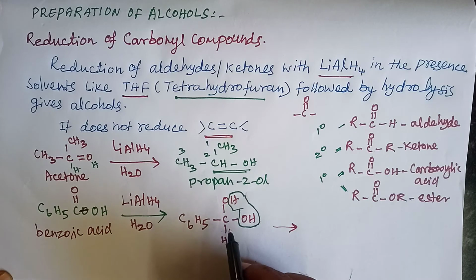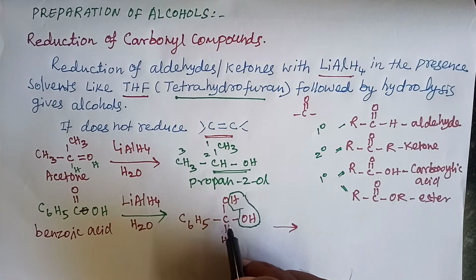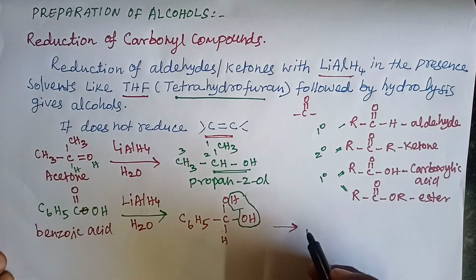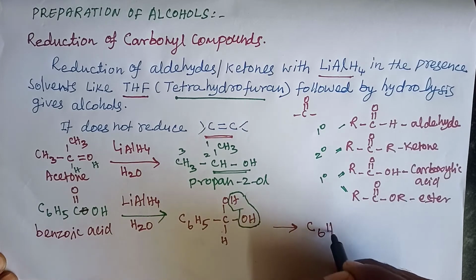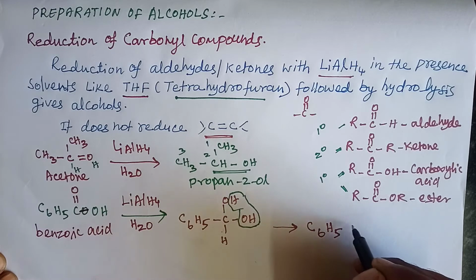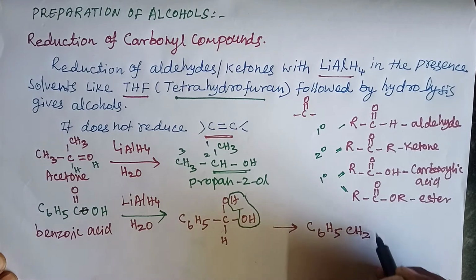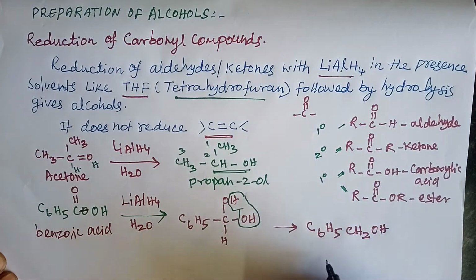To balance the valency of carbon, a proton is added from the water, and it gives C6H5CH2OH.